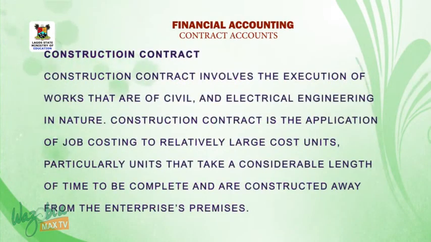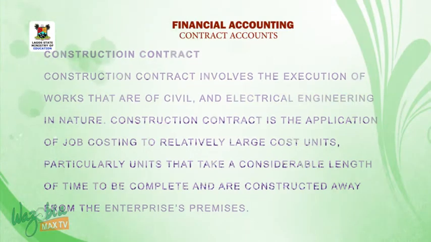Construction contract. Construction contract involves the execution of works that are civil and electrical engineering in nature. Construction contract is the application of job costing to relatively large cost units, particularly units that take a considerable length of time to complete and are constructed away from the enterprise's premises.